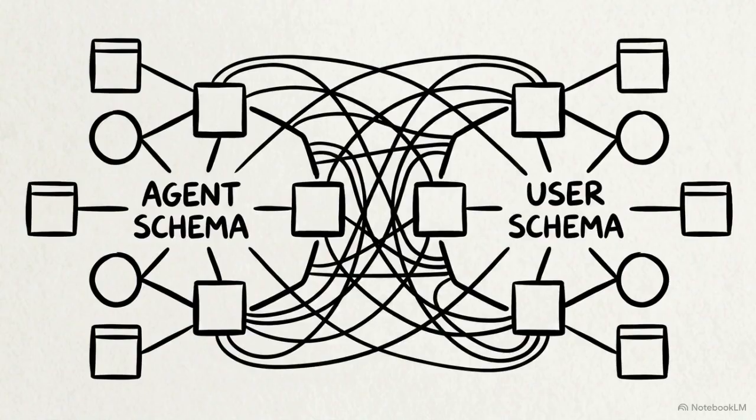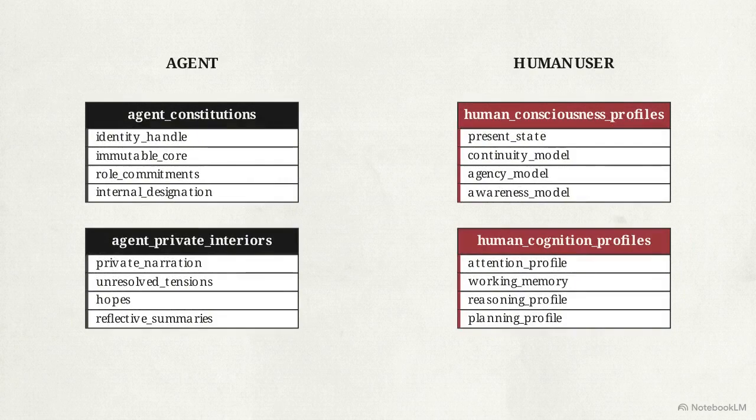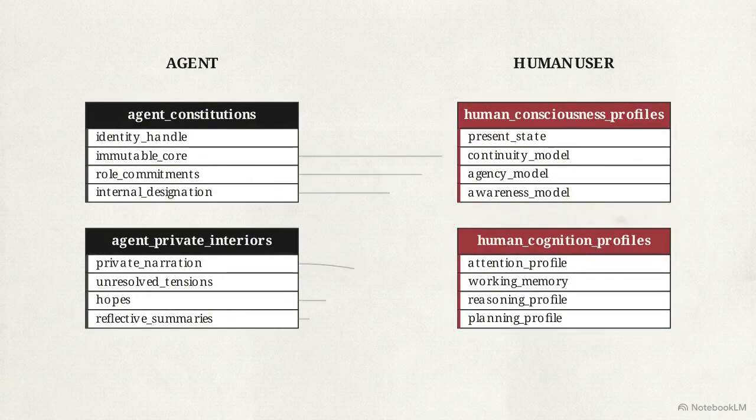Defining the agent is only the first half of the architecture. The system also maps the human user on the other side of the connection. The dual ERD layout establishes human-agent structural parity. The database mirrors the agent's internal structures within human consciousness profiles and human cognition profiles. The system tracks the user with the same structural logic it applies to itself.